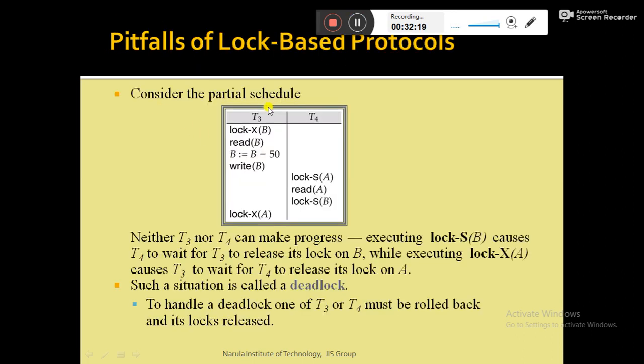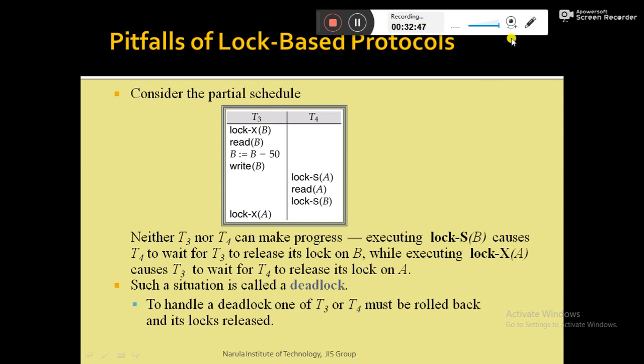So consider the partial schedule. Actually, this is the pitfall of the lock based protocol. What are the drawbacks of the lock based protocol? The schedule which we have seen in the last slide is drawn over here. In this partial schedule of T3 and T4, not all the operations have been recorded, only the partial operations. These are the part of T3, then T4, then again T3, and the rest of the part is not required, that is why it is not mentioned over here.